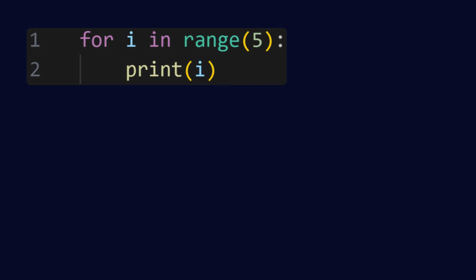The range(5) function generates numbers from 0 up to, but not including, 5. So this loop will print 0, 1, 2, 3, and 4, each on a new line. Loops like this are useful for tasks that involve repetition, like going through each item in a list or counting things.